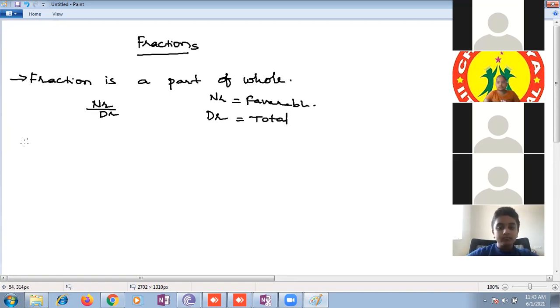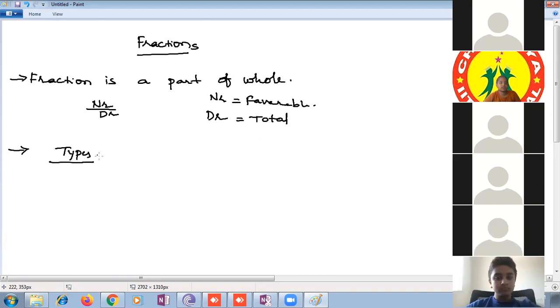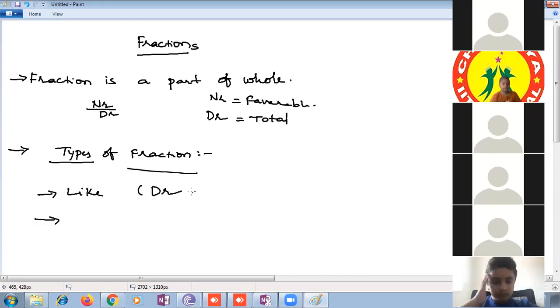The basic types are like and unlike. Only two we have. Mostly we check whether the denominator is the same or not. In the basic part of types of fractions, we check like and unlike. Like means the denominators are the same. Unlike means the denominators are not the same.